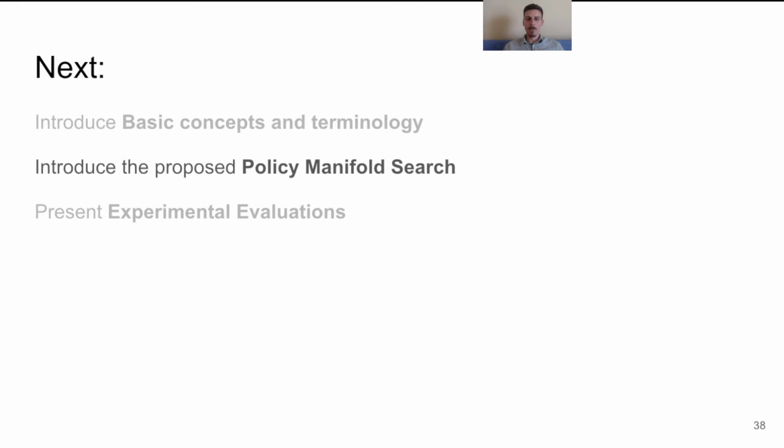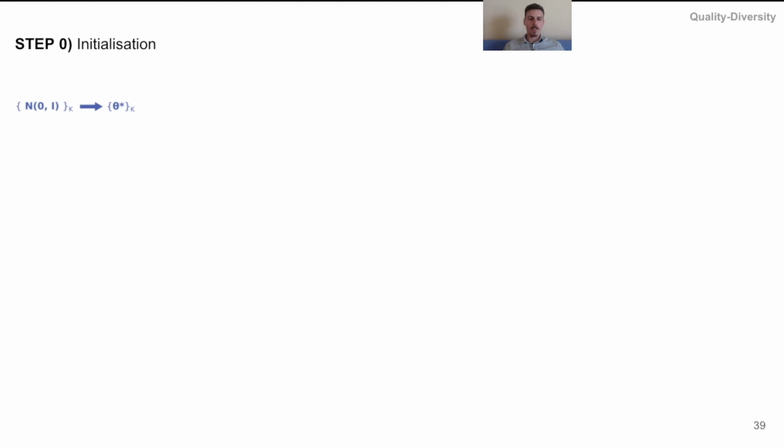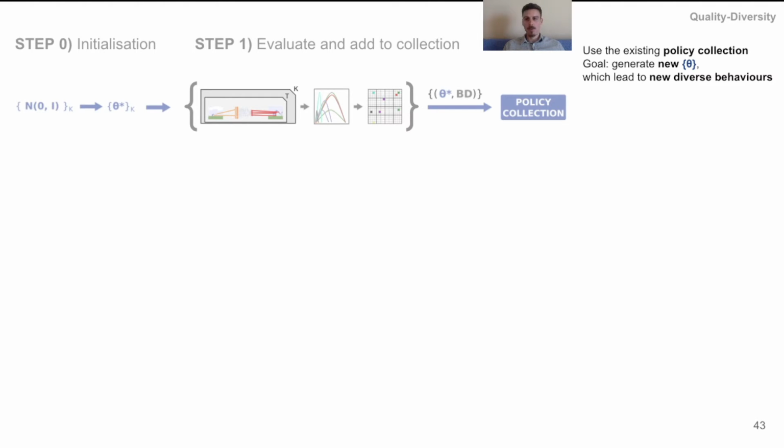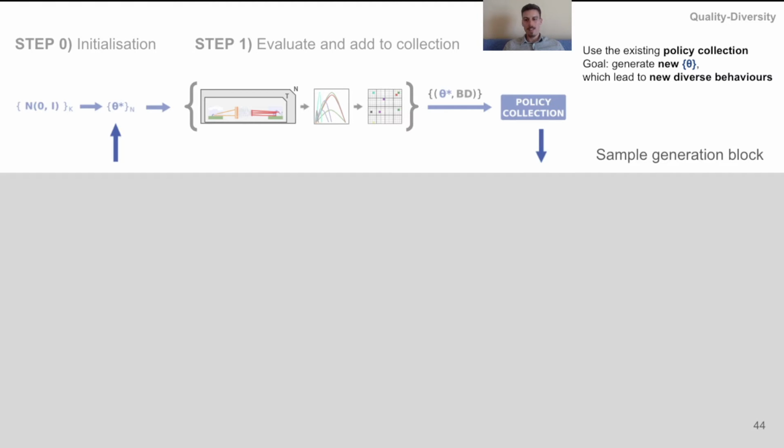Let us now introduce the proposed algorithm. The first steps include randomly generating a set of initial policy parameters, which are then evaluated and possibly added to the policy collection. These two steps are typical for most of the quality diversity approaches. The following steps include using the existing policy collection in order to generate new policy parameters, which lead to new and diverse behaviors. These following steps can be implemented in a sample generation block.